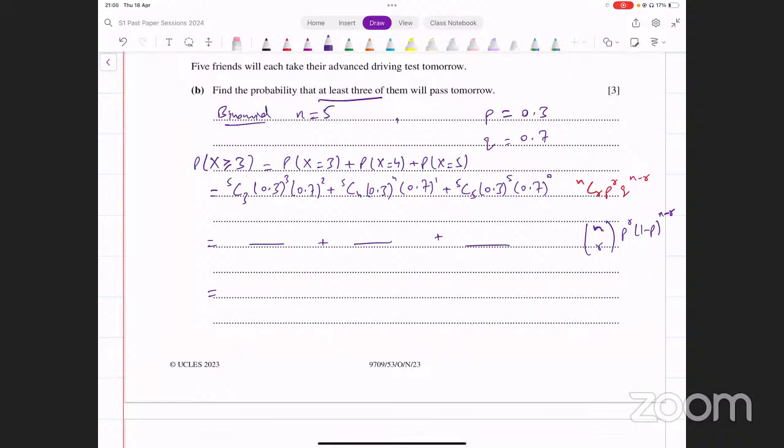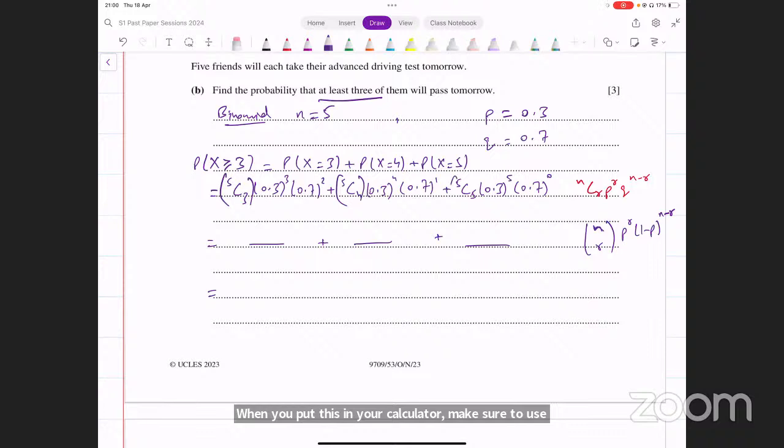What's the final result that you get from this? When you put this in your calculator, make sure to use brackets around these. Otherwise, the calculator will either give you a wrong result or give you an error for some reason.